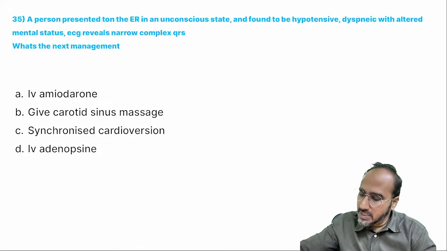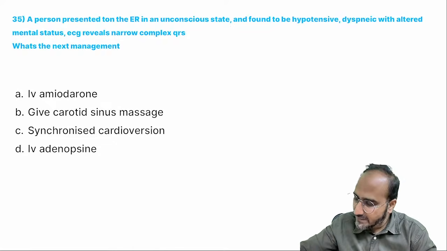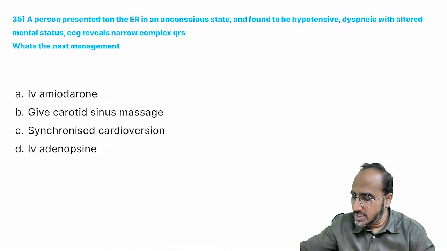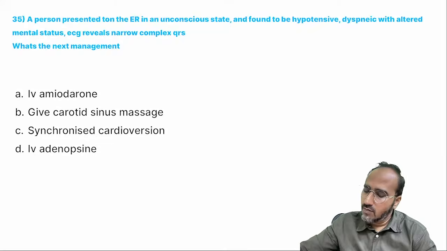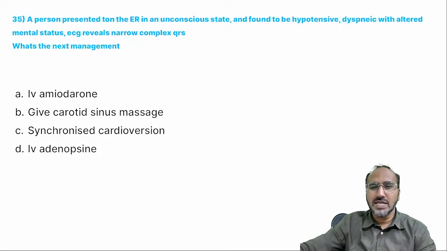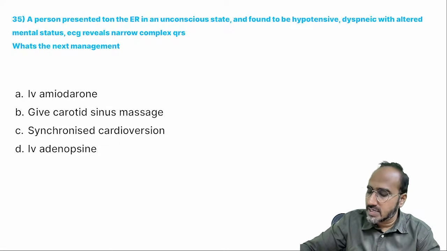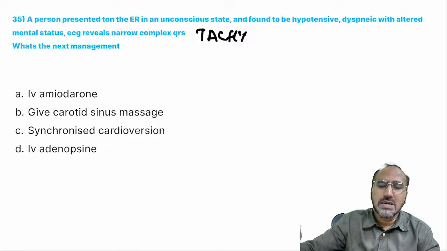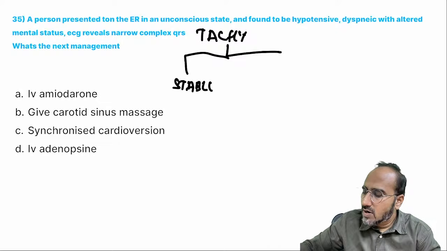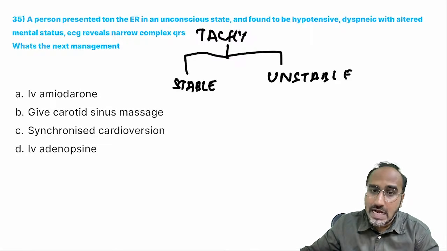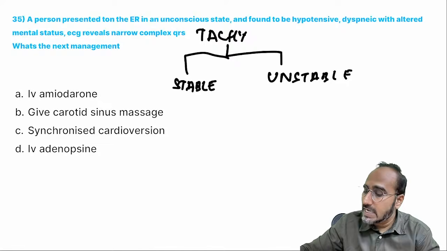Next, a patient presented in the ER in unconscious state, found to be hypotensive, dyspneic, and with altered mental status. ECG reveals narrow QRS complex. What is the next best step? Guys, remember, basically he is asking about narrow complex tachycardia. Remember, if the patient is having tachycardia, tachycardia should always be divided into what? Whether it is stable tachy or unstable tachy. Okay? Because if the patient is having unstable tachy, when do you call the patient is having unstable tachycardia?